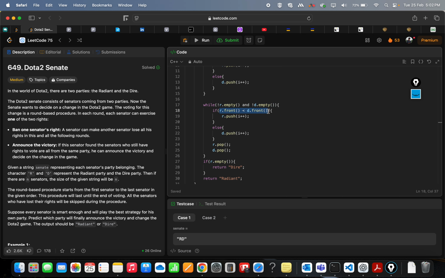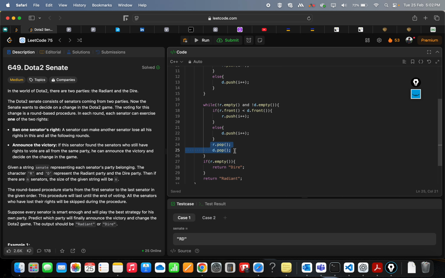I will check whichsoever has the lower index in the front, right? So if R is the lower index in the front, I will push R in the back, right? So, index plus n, means the latest index plus one. Otherwise, I will push in the back index plus one, right? And I will pop both out, right?